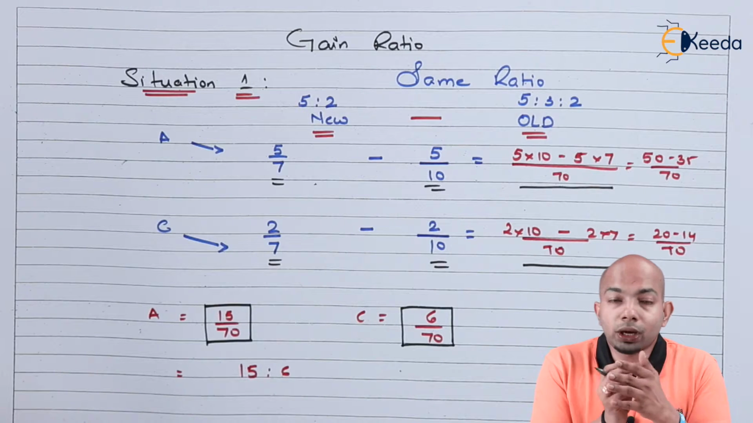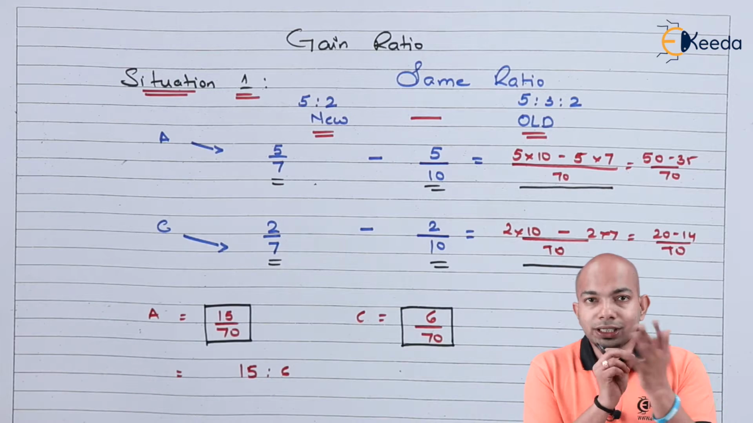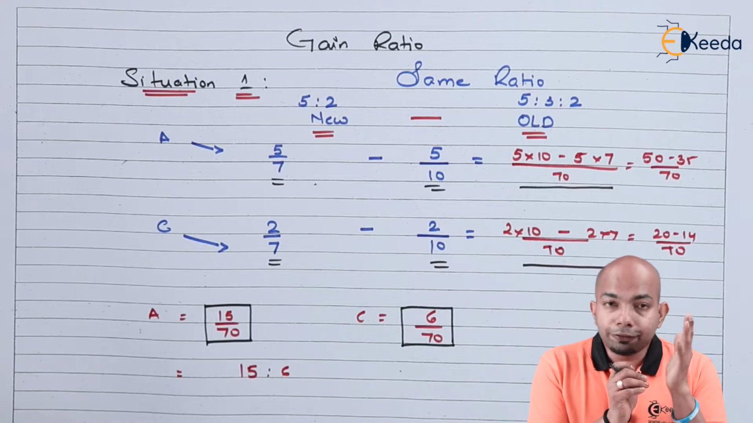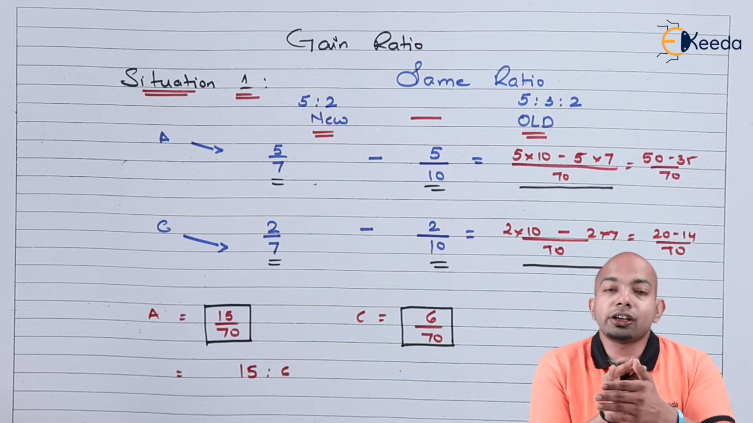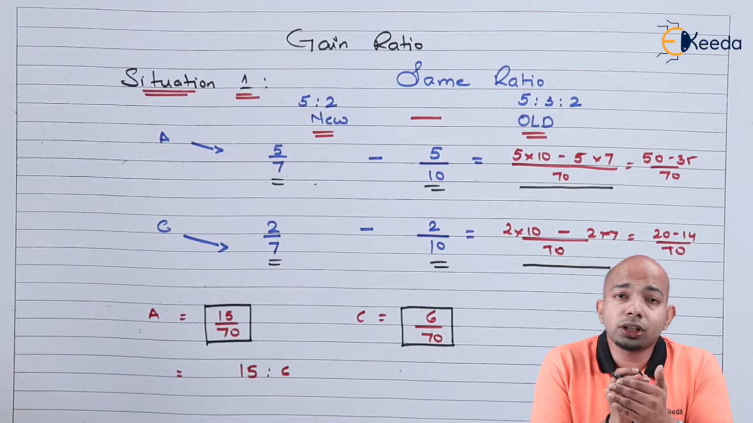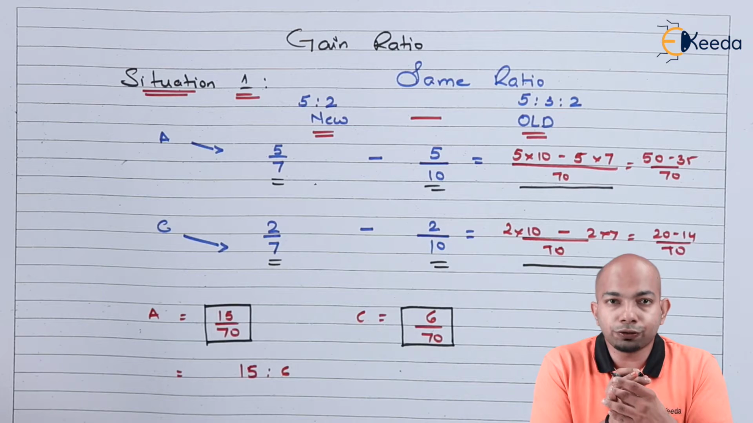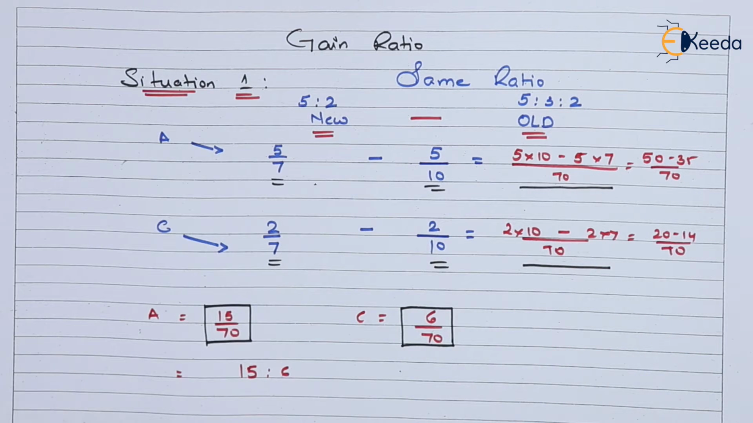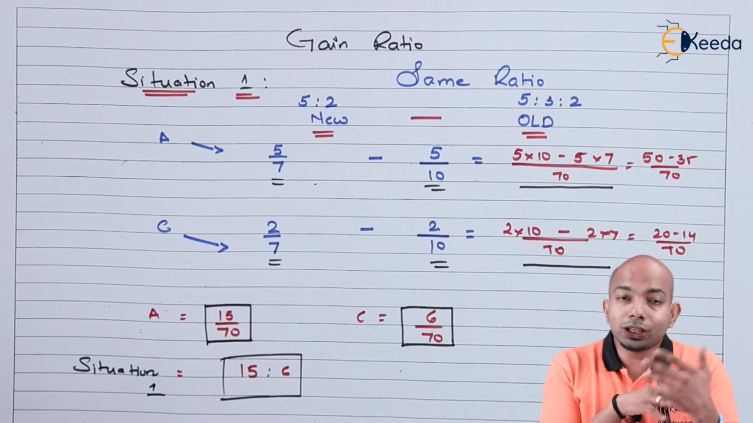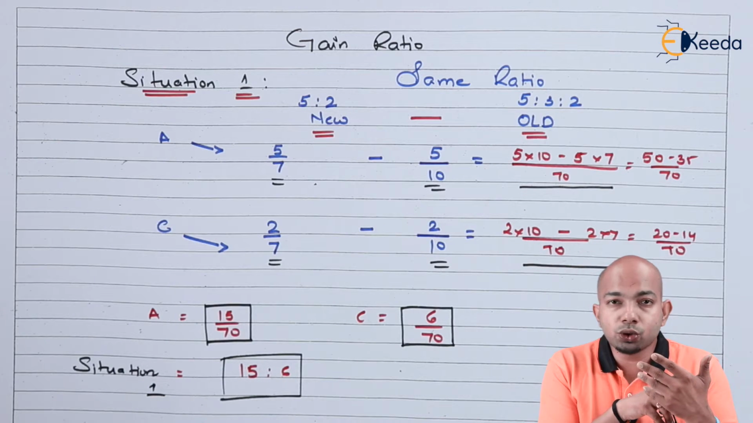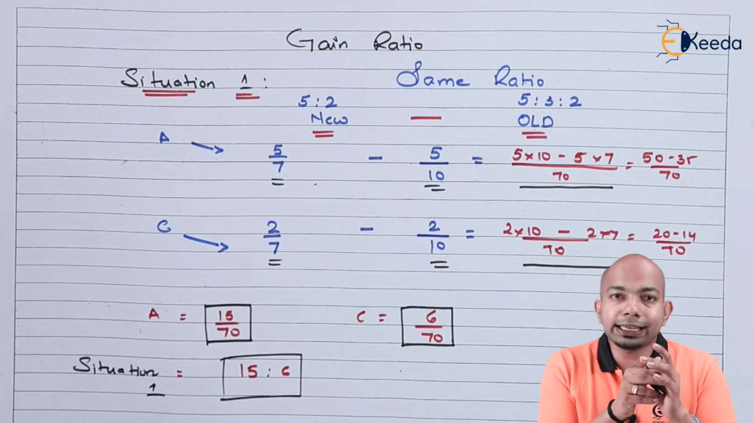This is in situation 1. You can also further go ahead and simplify it, but make sure the denominator is equivalent. So if in one ratio you figure out that it is 15 upon 70, the next one should also have a denominator as 70, and so on. The divisibility can go further into it. So this is the situation 1 calculation that we can figure out, that is situation 1 gives you 15 is to 6 ratio as a gaining ratio.